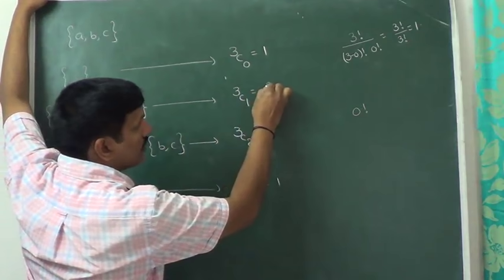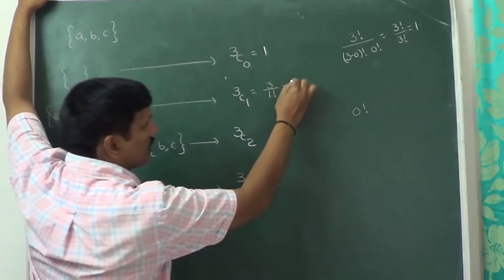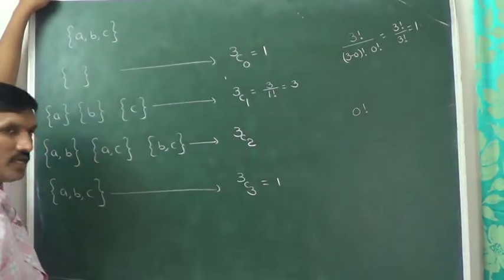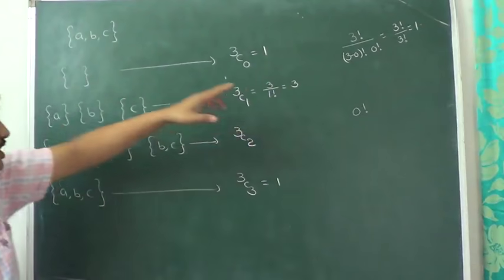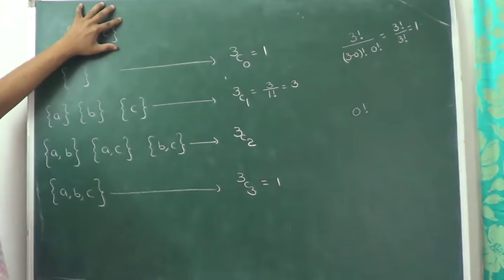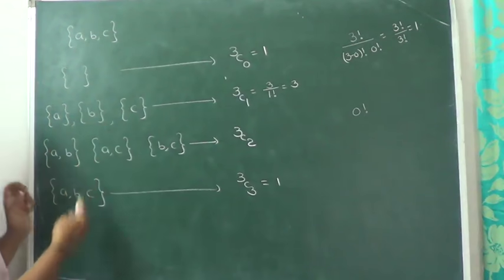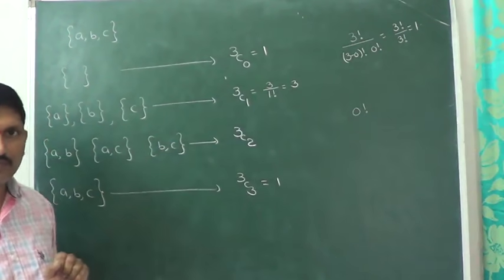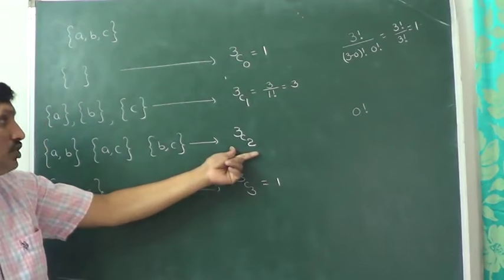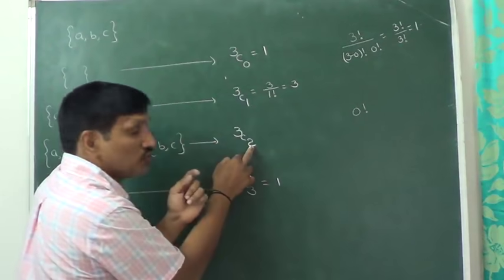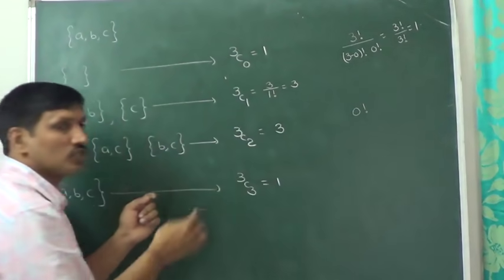Starting from 3, one number multiplication by 1 factorial, that is equal to 3. 3C1 value is equal to 3 only. That's why from 3 elements, 1 can be selected in 3 ways: 1, 2, 3 ways. From 3, 2 can be selected in 3C2 ways. What is this 3C2 value? 3C2 value is equal to also 3.